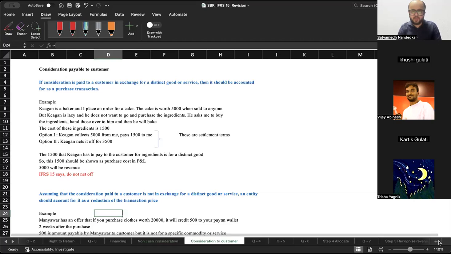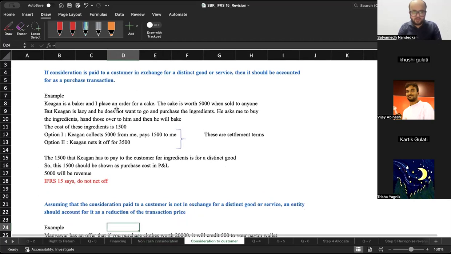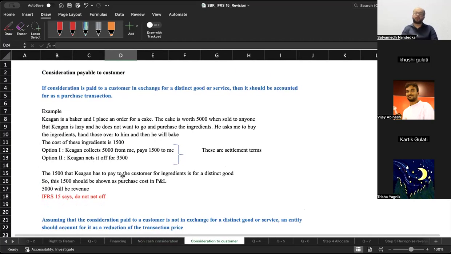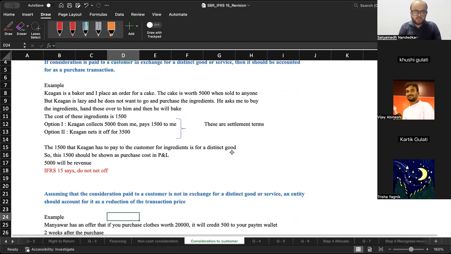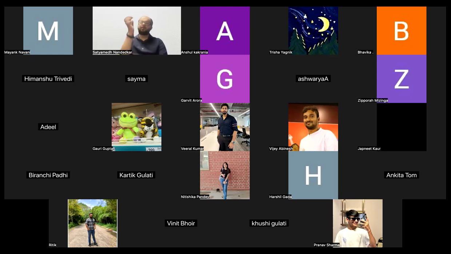Now, consideration payable to a customer, the rule is simple. If consideration is paid to a customer in exchange for a distinct commodity or service, then it should be accounted for as a purchase transaction. If consideration paid to a customer is not in exchange for a distinct commodity or service, an entity should account for it as a reduction of the transaction price. Now, think about a situation where I am a baker, and I'm baking cakes.